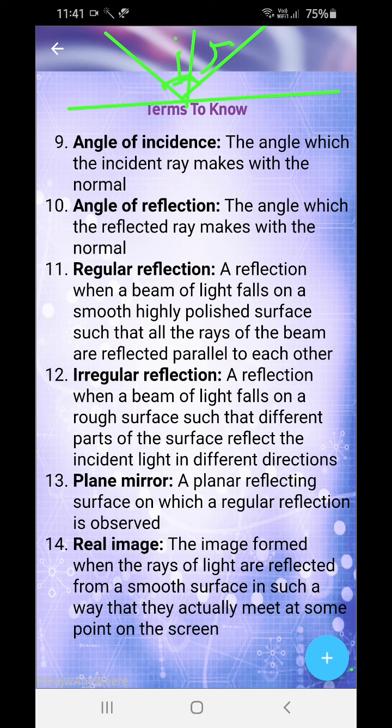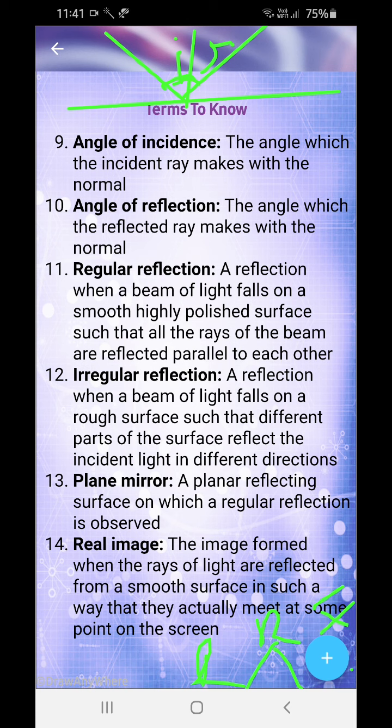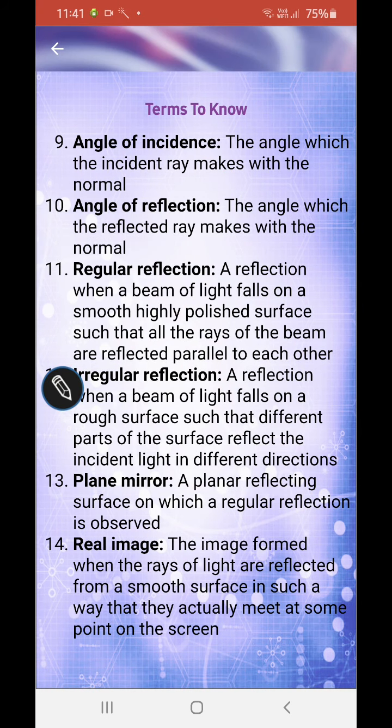Now, reflection can be categorized into two types: regular reflection and irregular reflection. What is regular reflection? It is when a beam of light falls on a highly polished surface, such that all the rays of the beam are reflected parallel to each other. Now, let me draw that also.